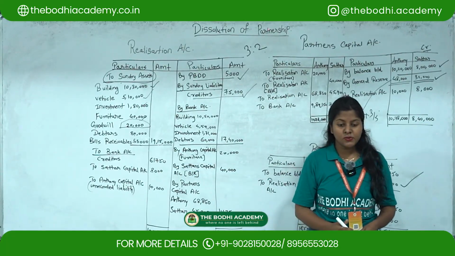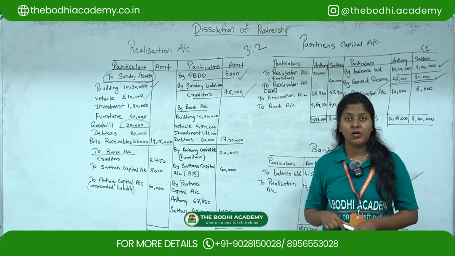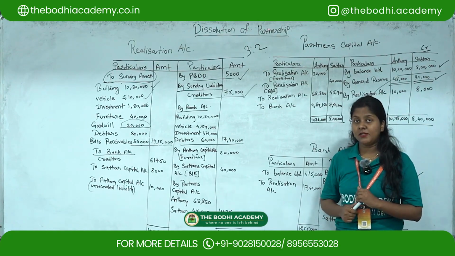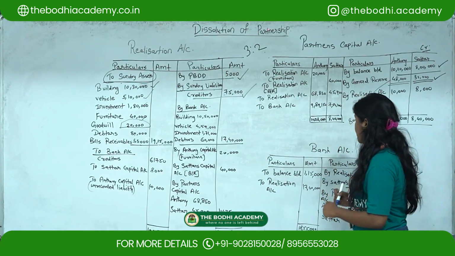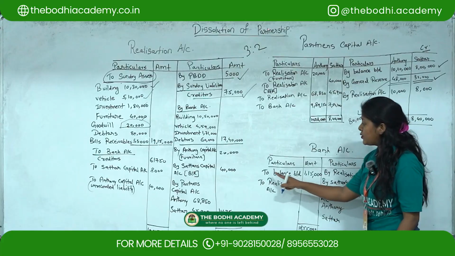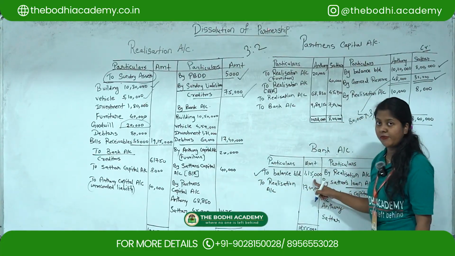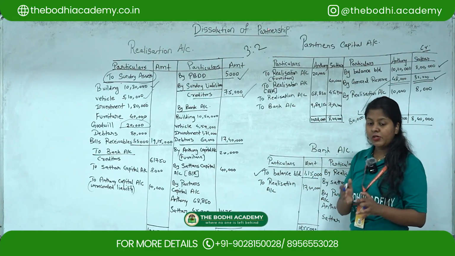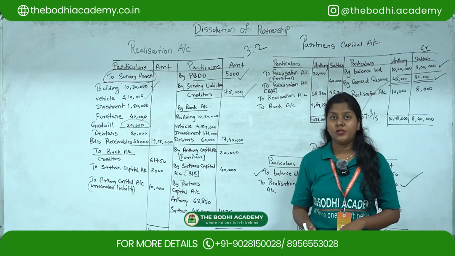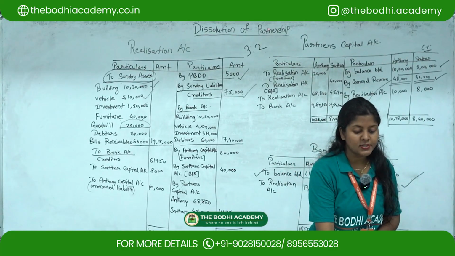Then, with regards to bank balance, which is given in the trial balance, the bank balance is the opening balance, and now it will go in the bank account as balance brought down, 1,15,000. Okay, after doing all these things, you have to move to the adjustment part. Now, we'll move to the first adjustment.